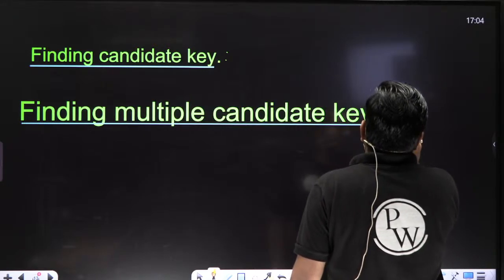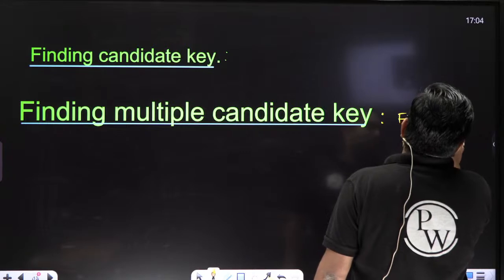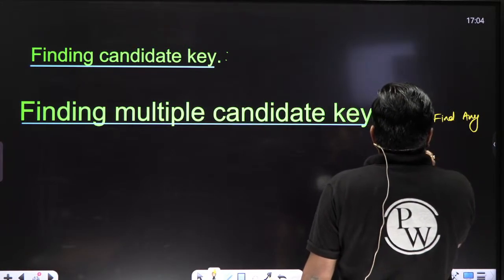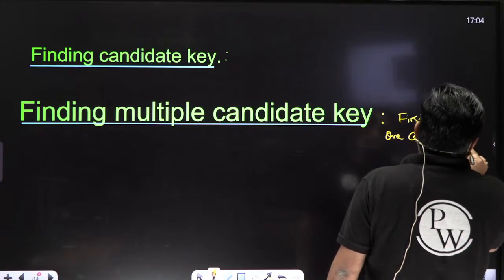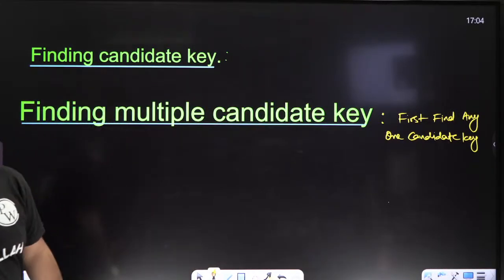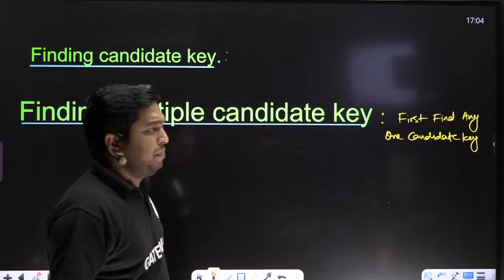Finding multiple candidates. How do we do it?